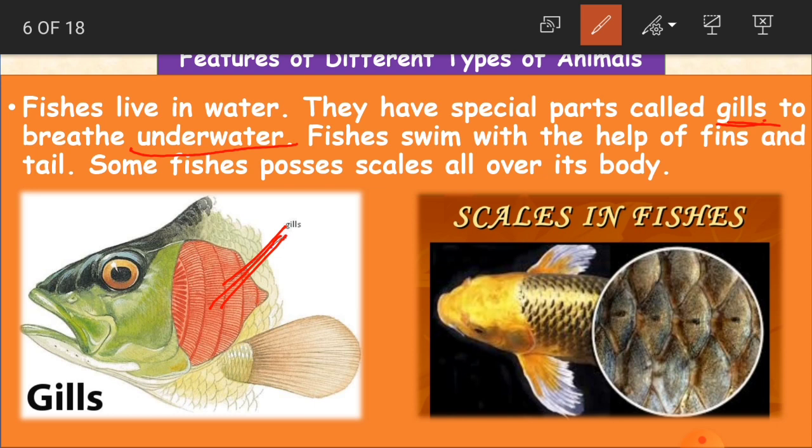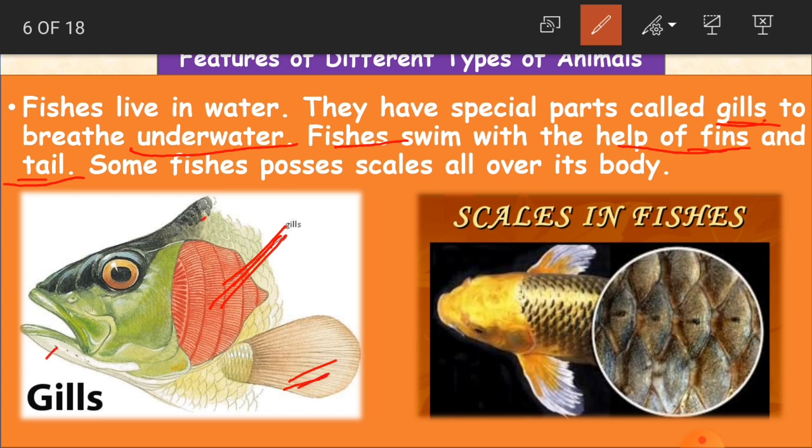Clear, children? And fishes swim with the help of fins and tail. Obviously fishes have to swim in the water. With whose help are they going to swim? The help of fins and tail. Okay, so these are the fins, children, and this is the tail.